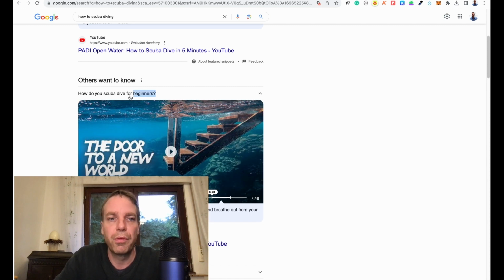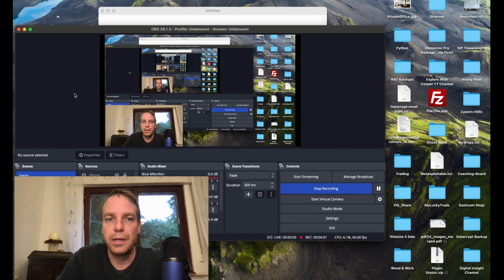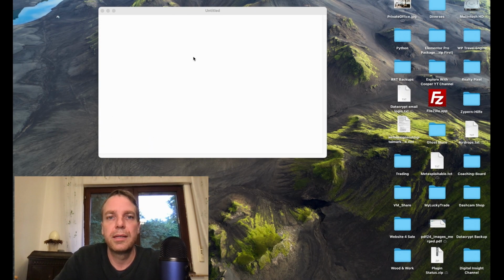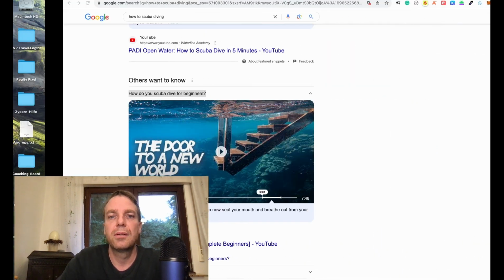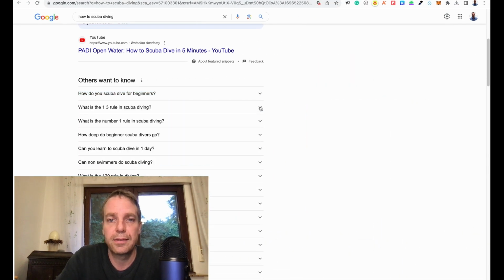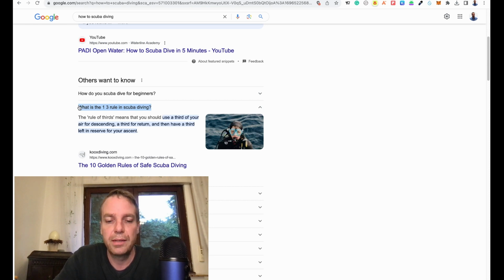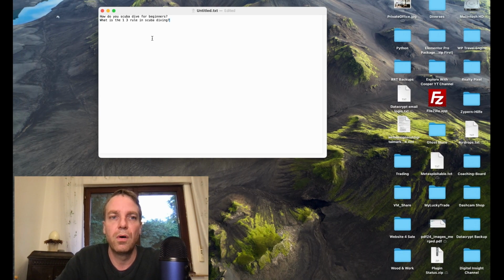So let's open the first one, let's copy this, and then let me close this, and then I want you to open a text document on your computer. If you are using Windows, then open a new text file in the text editor, or if you are using Mac like me, then open a text file on Mac. And here you can put in every question. This takes a little bit of time, but it's definitely worth it.